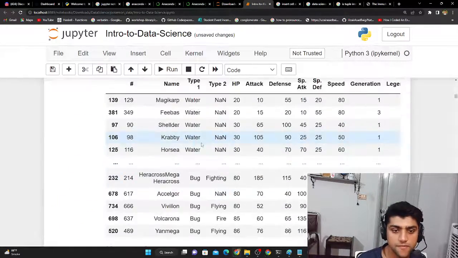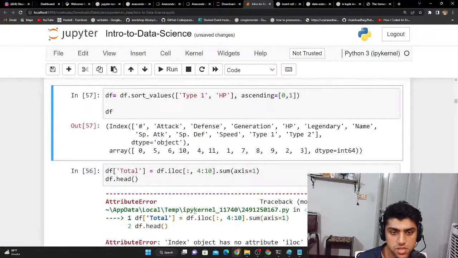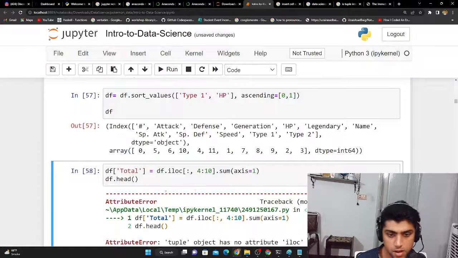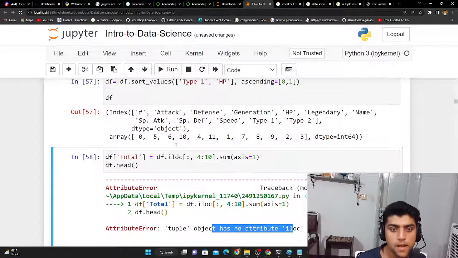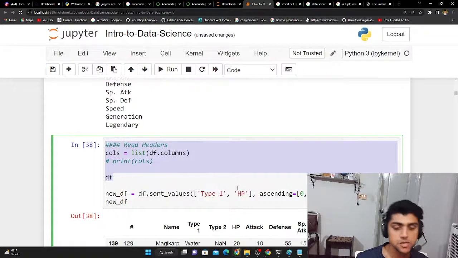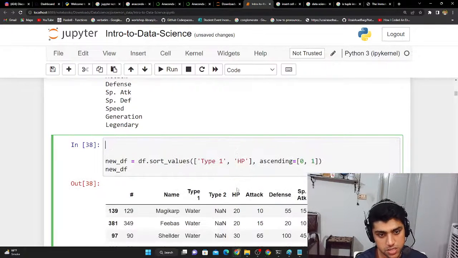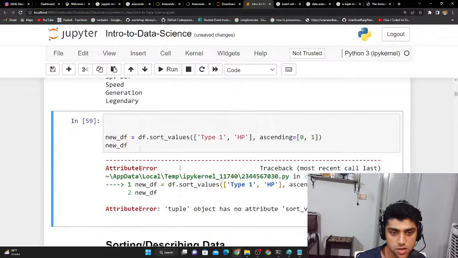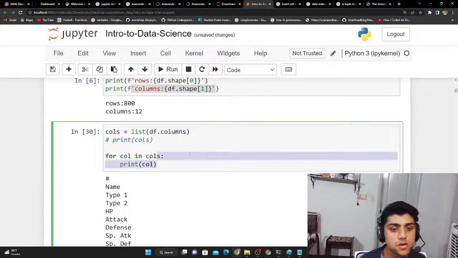So I think I have to go one by one. This is there. Okay, it comes here, a problem. I think we're mixing up one value, and this is some, yes, this thing over here. Why did I do that? Let's just remove that because this thing is creating all those issues. Okay, it has an attribute. Tuple object has no attribute sort_values. Because this is a tuple. This thing's going to be somewhere over here. This thing over here. Tuple.